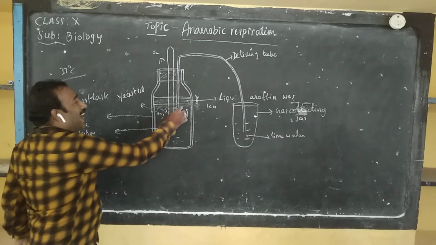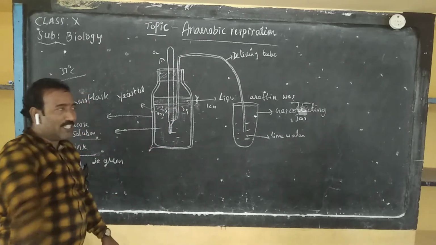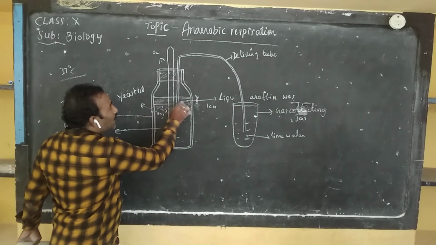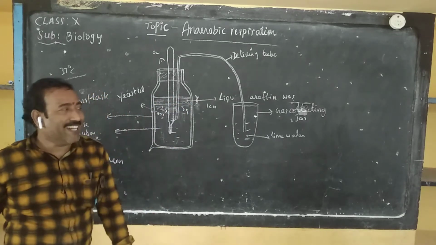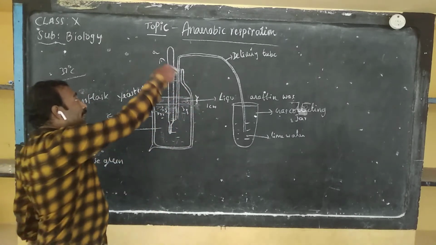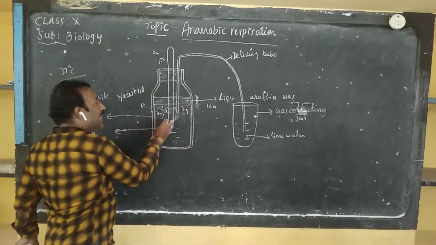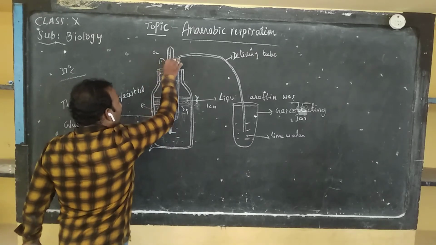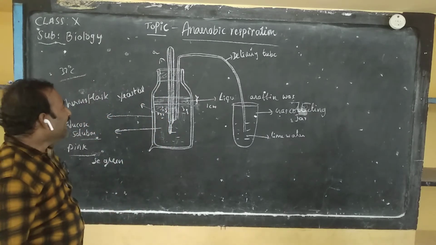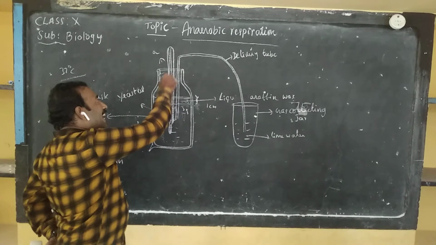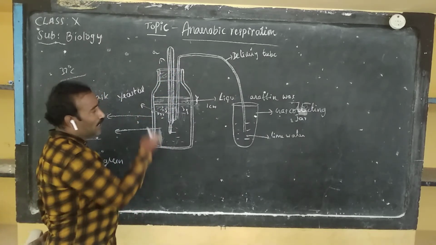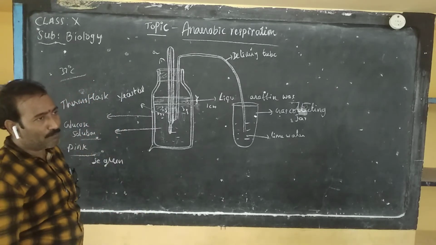Then we can add a few yeast cells to this glucose solution. Then pour the liquid paraffin wax over this glucose solution up to 1 centimeter thickness. Then immediately fix the 2-hole rubber stopper to the mouth of this thermoflask. Then take the thermometer and delivery tube, which are inserted into the thermoflask through the holes of the rubber stopper.